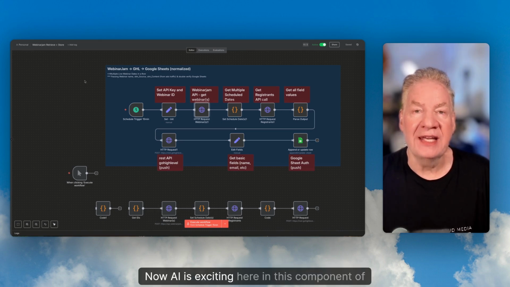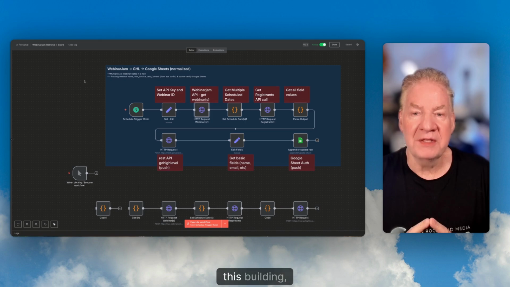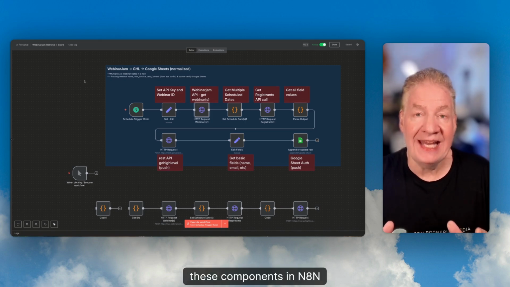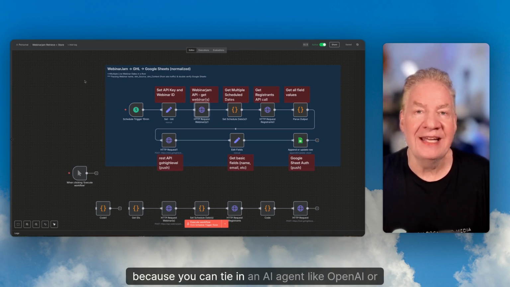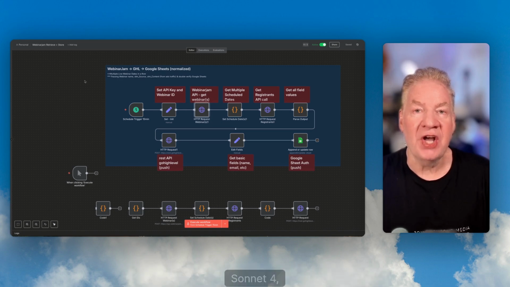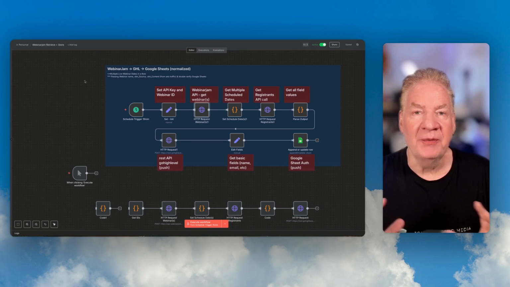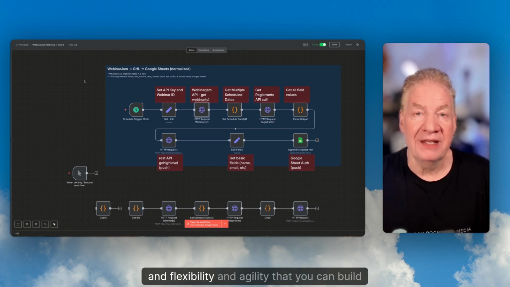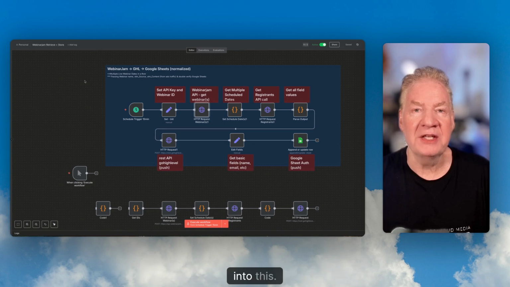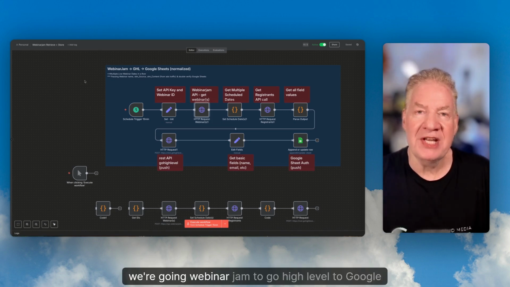AI is exciting in the components you build in N8N because you can tie in an AI agent like OpenAI or Gemini or Sonnet 4, which is Claude. There's tremendous power, flexibility and agility you can build into this. But for today, we're going Webinarjam to Gohighlevel to Google Sheets.